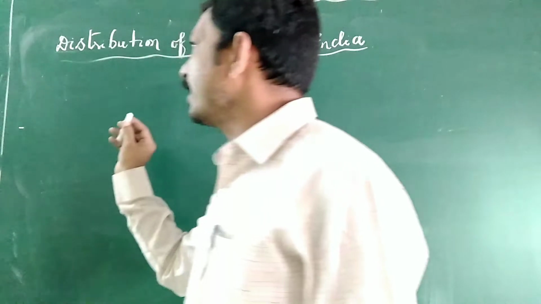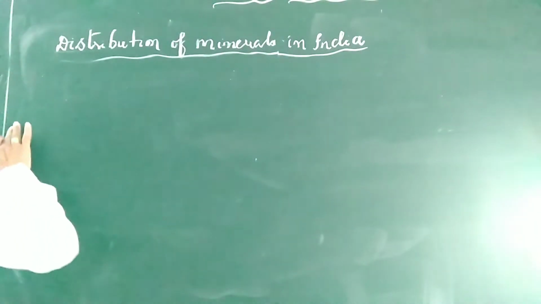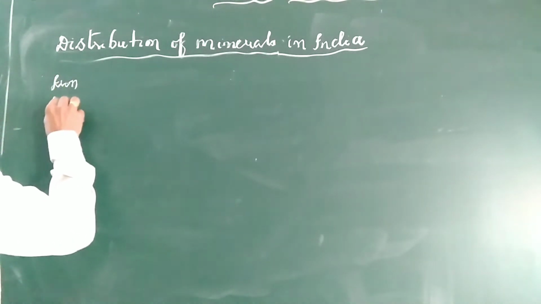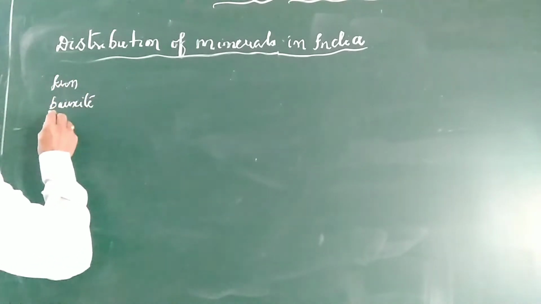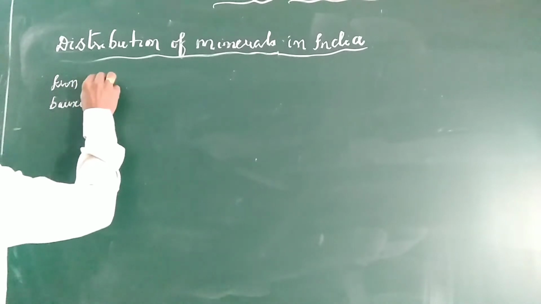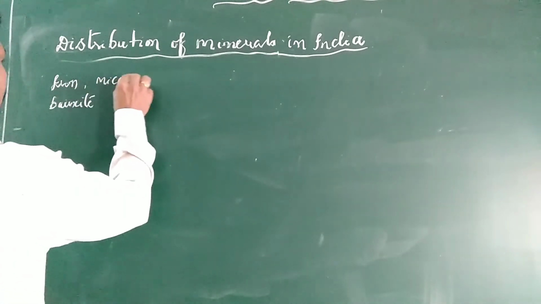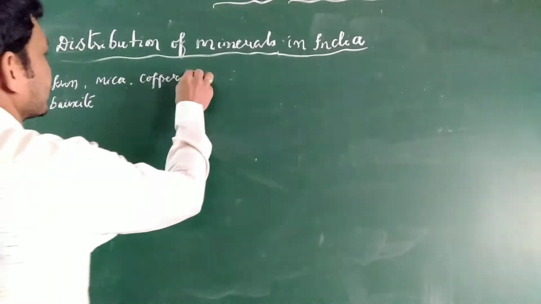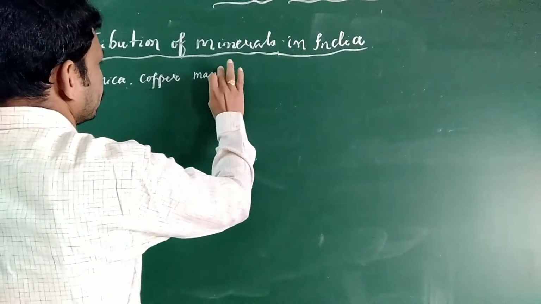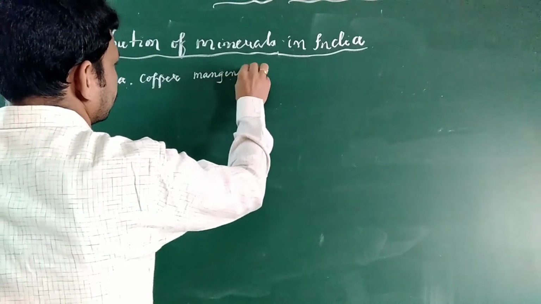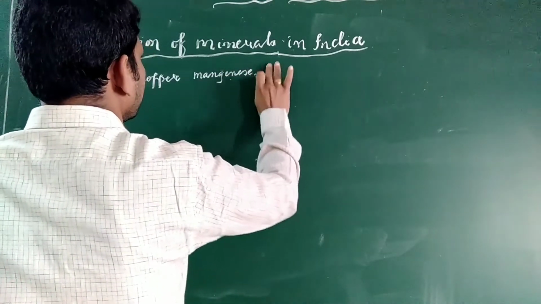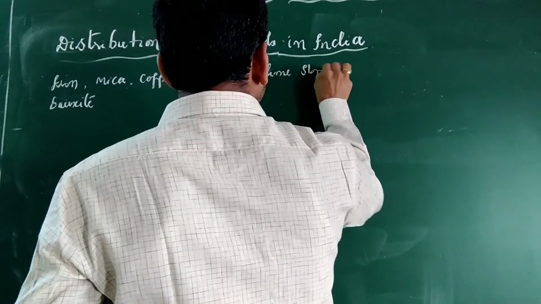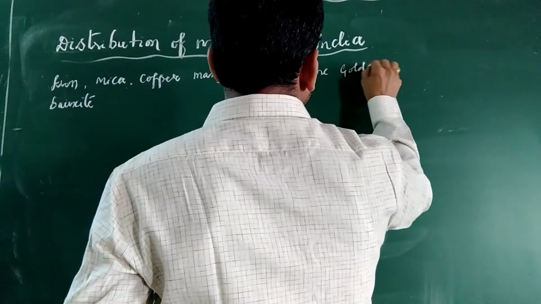Those are iron, bauxite, mica, copper, manganese, aluminium, obtained from the manganese stone, limestone, gold, and salt.